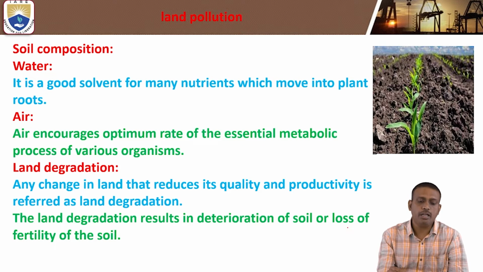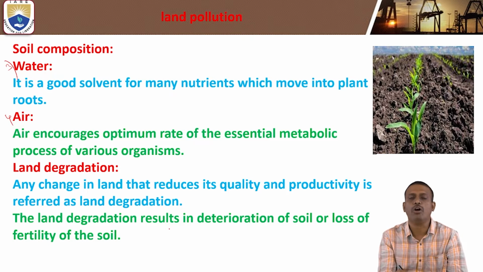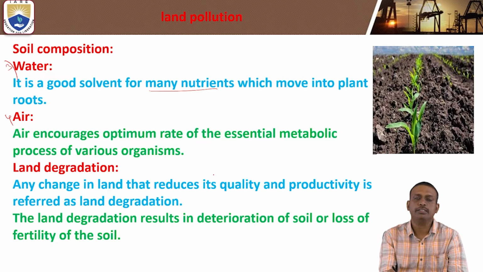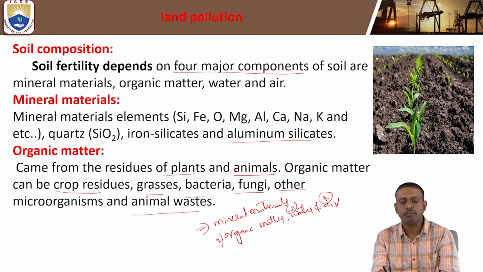Coming to the soil composition, the third component is water and the fourth component is air. Water is a good solvent for many nutrients which move into the plant roots. Air encourages the optimum rate of essential metabolic processes of various organisms. These are the four components.